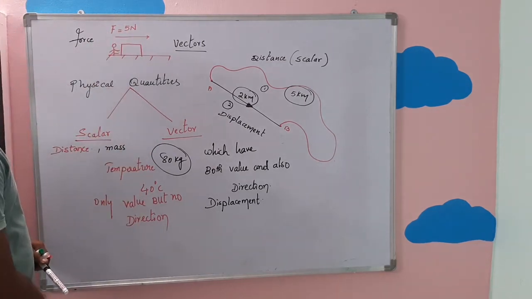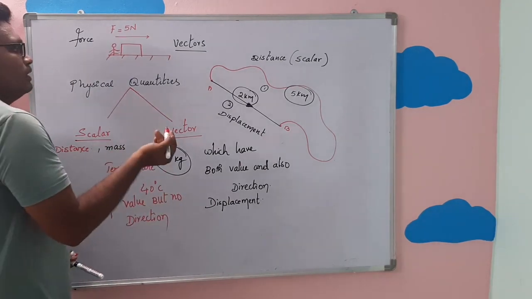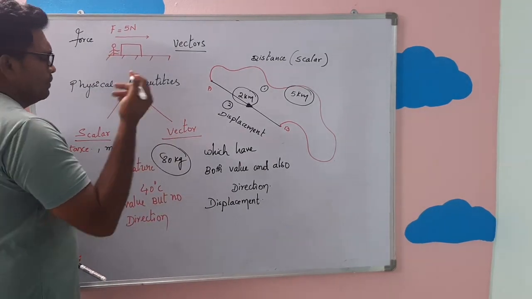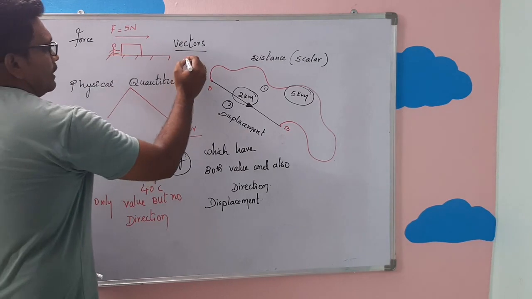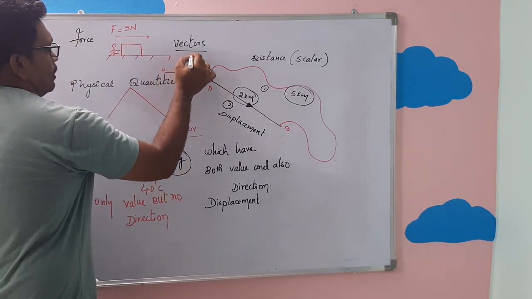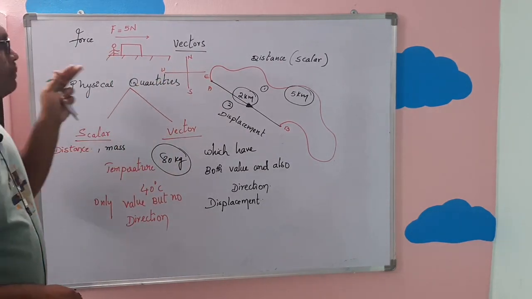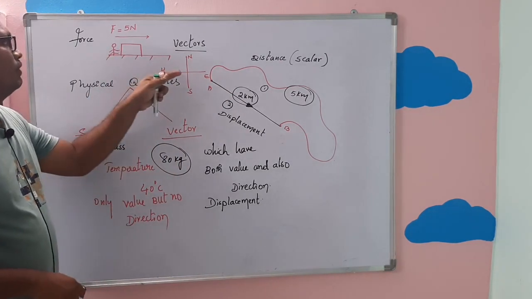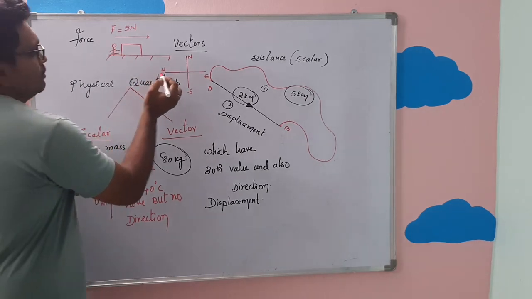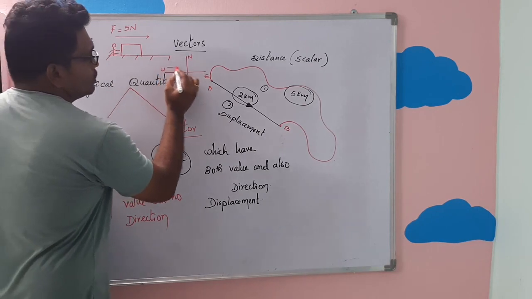So how much force am I applying on this box? 5 newtons of force. You can even use directions also. For example, say this is east, west, north, south. Now tell me, in which direction are we applying force on that box? You can say directly, sir, that force is applied on the box by you from west to east.